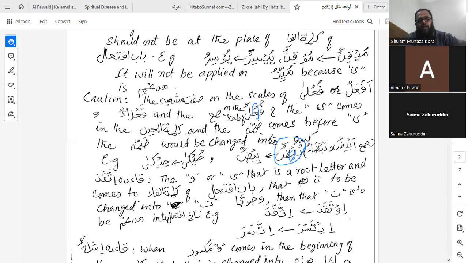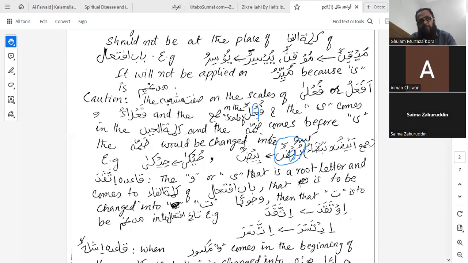I say that this is the caution, and it concerns sifatu mushabba on the scales of af'alu, fa'ala and fa'alaw. This is the sifatu mushabba, and their plural comes on the scales of fu'ulun. These are the sigas of sifatu mushabba, wahid muzakkar and wahid muannas, and their jama comes on the scales of fu'ulun.